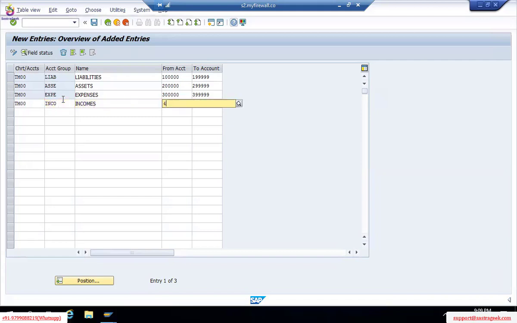So 4 lakhs, sorry, expenses will always start with 4 lakhs. It's not mandatory, but it's easy to remember. First liabilities, then assets, then incomes, then expenses. So let me change here. Incomes I'll give 300. Not compulsory. But if you want to give a breakup like sales, whatever we have done, you can give. No issues. TM00, instead of incomes, let us take direct incomes and indirect incomes.